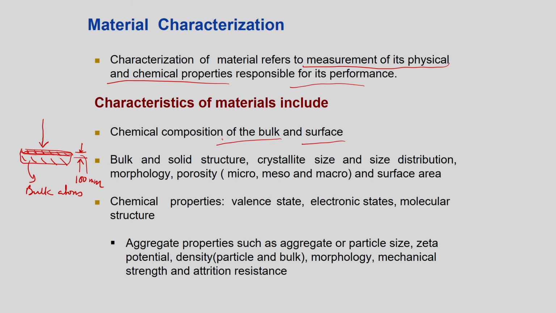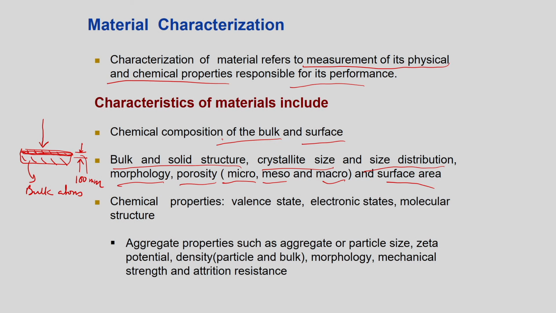So we can only say how the atoms are arranged in the case of the surface. It is very important to study the bulk and the surface atoms separately. Obviously, it relates to the bulk and solid structure, crystallite size distribution, the morphology, and the porosity, which may be of different types: microporosity, mesoscale porosity, and macroscale porosity, and the surface area. These are various aspects you should keep in mind.